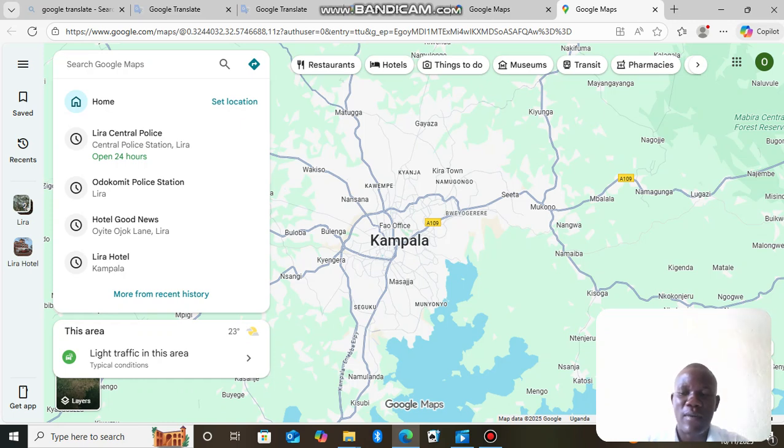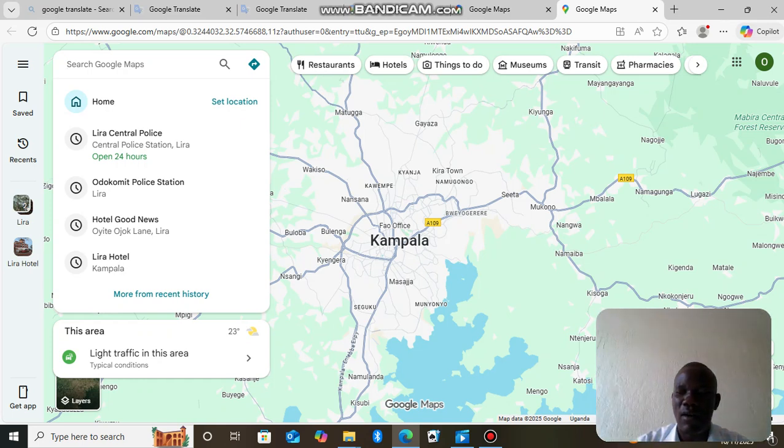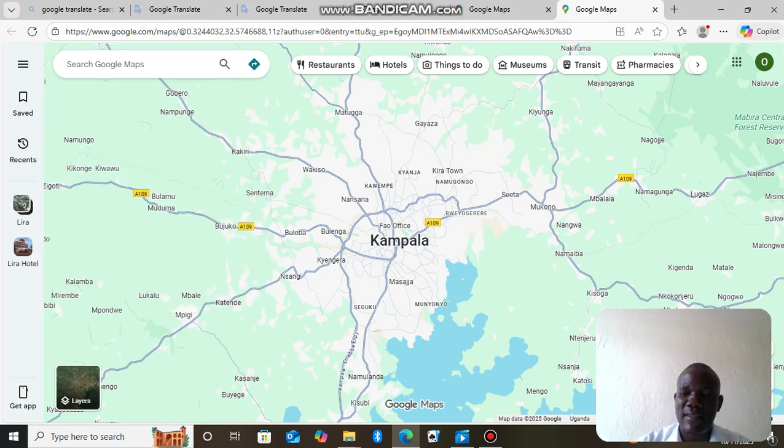With Google Maps, you can search for places. You can also search for directions, either by car, foot, bike, or public transport. You can also view maps like satellite images, street maps, and the rest.